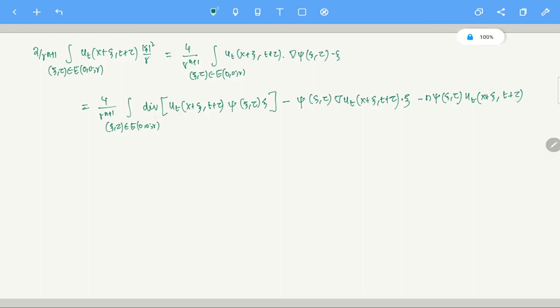If you take the divergence of this thing, then first you have this particular thing. This is basically the Leibniz property. The divergence of this is, first, you take this and you take the gradient of this, which is this part, and then you have the other two things. Then the divergence of u_t, which is the gradient of u_t at that point, dot psi, and then you have the divergence of psi, which is n. So minus n times it will remain unchanged, u_t and psi. Is this clear?